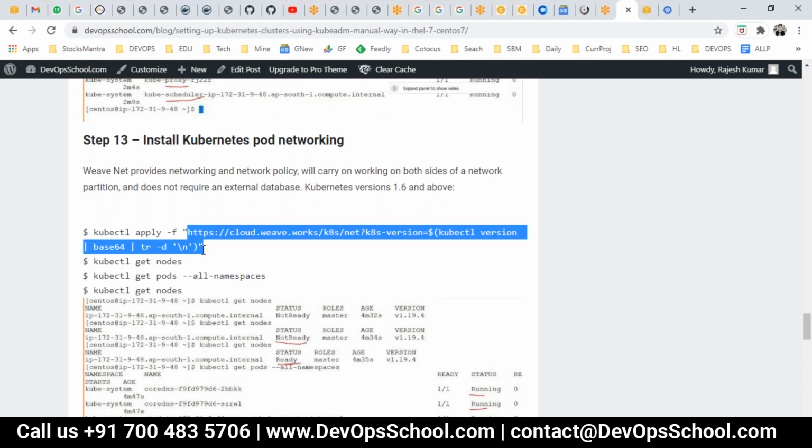Are we defining anything in those YAML files, or do we need to write something there? Nothing. As I said, I did not do anything. For every driver, you will get only one file. The way I run it for Weave Net, you will run it for Calico or any other. But the important thing is, what is Calico? How does it work and how does it empower the pod networking? Or what is Weave, how does Weave work, how does it empower the pod networking? These are the questions you have to find out. If you have some other dedicated session on Kubernetes networking, probably I can help you over there.